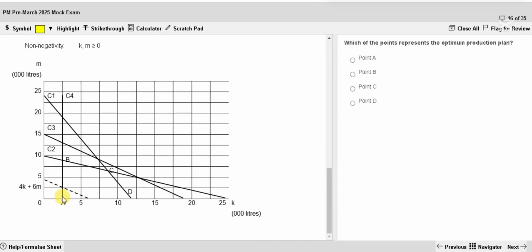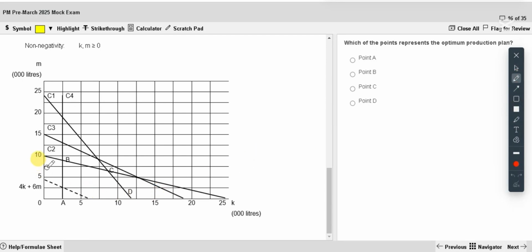Optimum production plan. So what we have to do, this line, I have to keep moving, keep shifting outwards until it completely goes out of the feasible region. So you can see here, just for you to understand, I'll draw another line. How do we get straight lines?